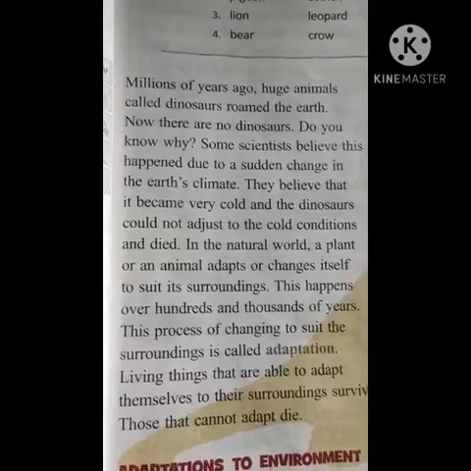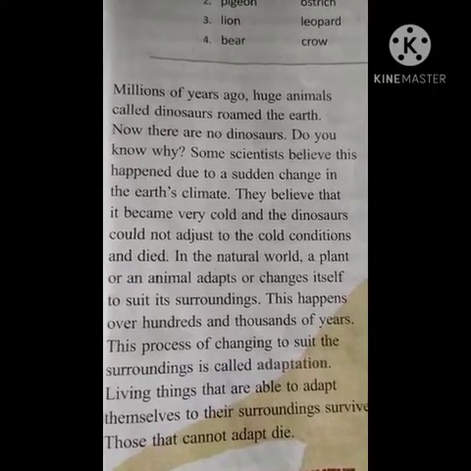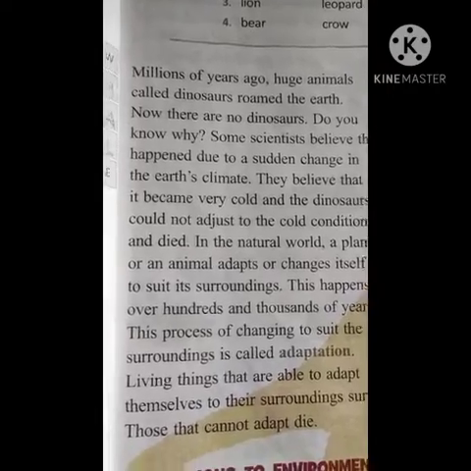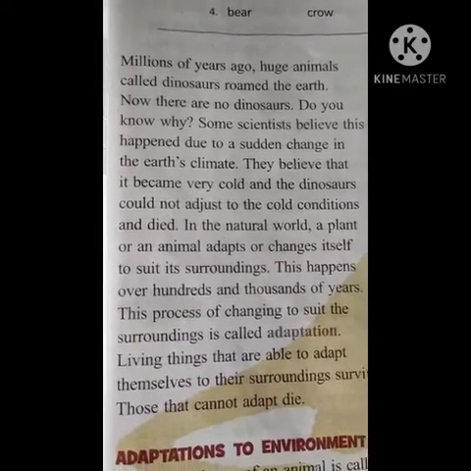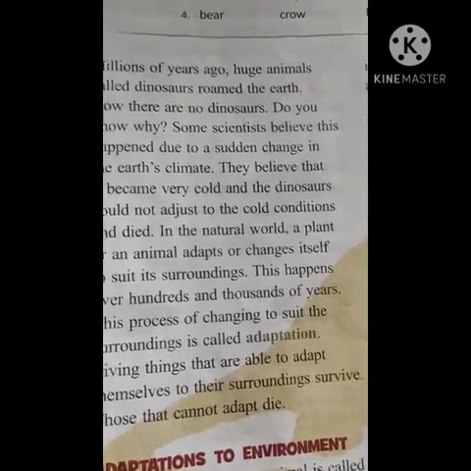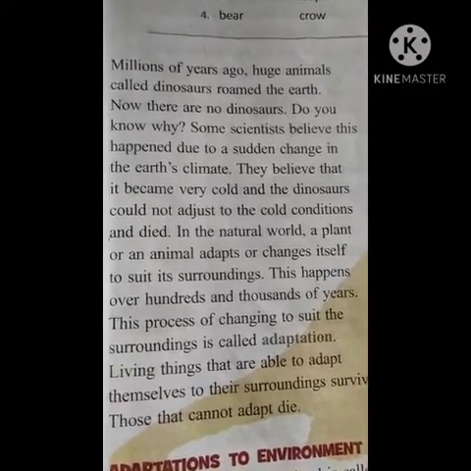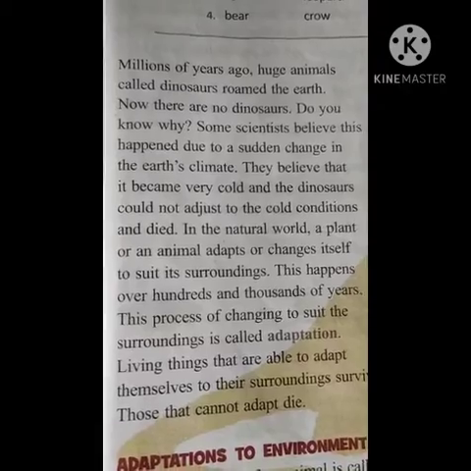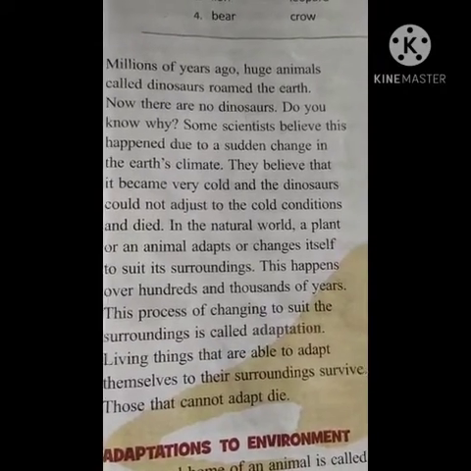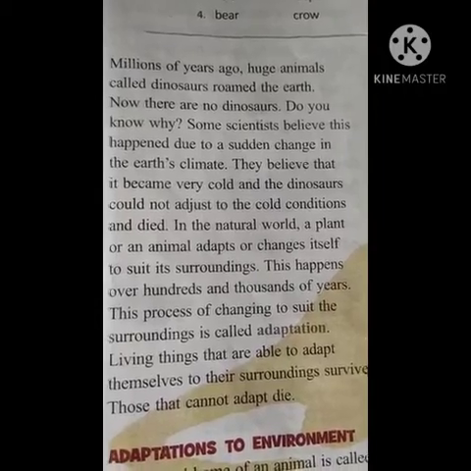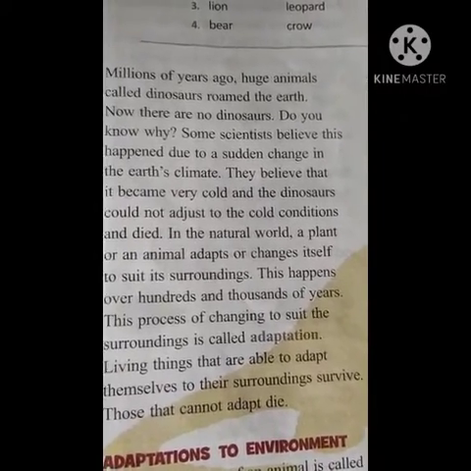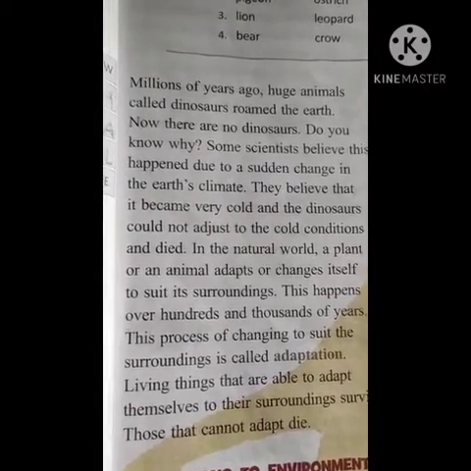So millions of years ago, the same happened with the dinosaurs also. We don't know exactly what happened, but the scientists said that a meteorite collided with the earth in a few parts of the earth, and because of that meteor there was a climate change and destruction on the earth, and because of that the dinosaurs became extinct. Those are the extinct species.